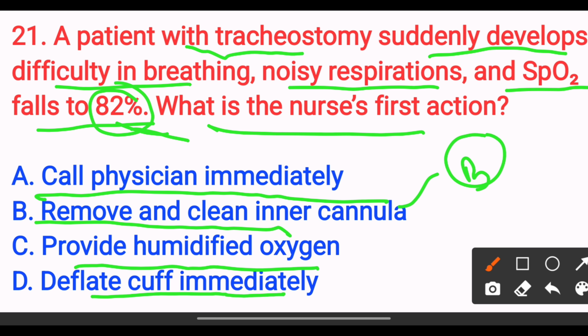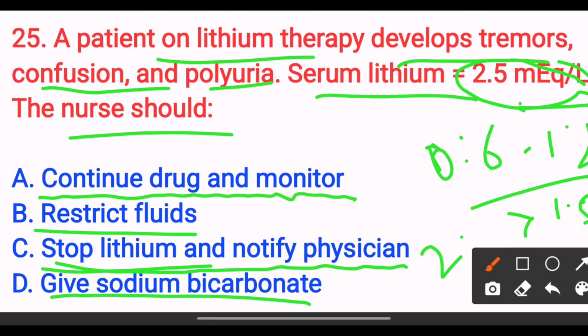The normal level of serum lithium is 0.6 to 1.2. When the level is greater than 1.5 or 2, it is called toxicity. When it occurs, we have to immediately stop the lithium and notify the physician. This is the first priority. So the answer is option C.